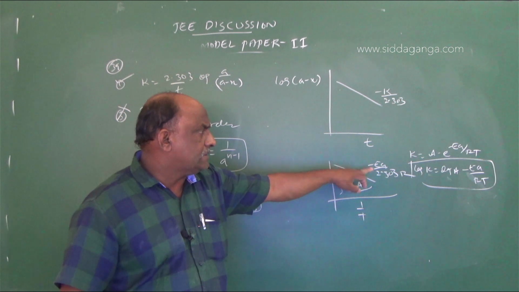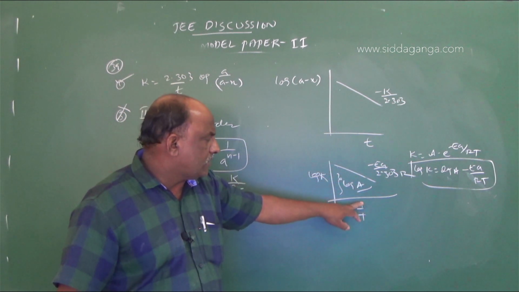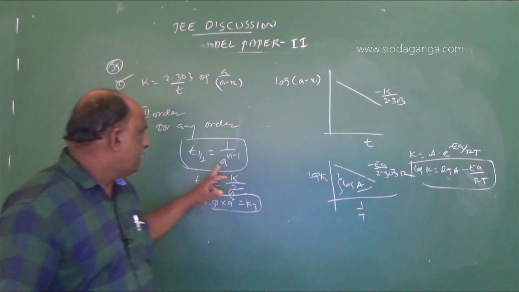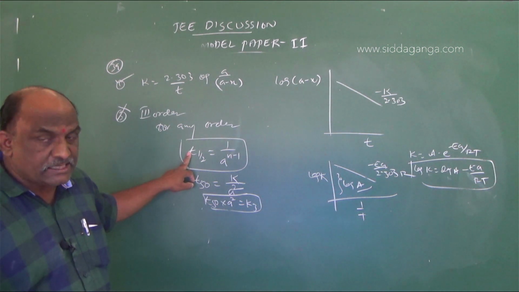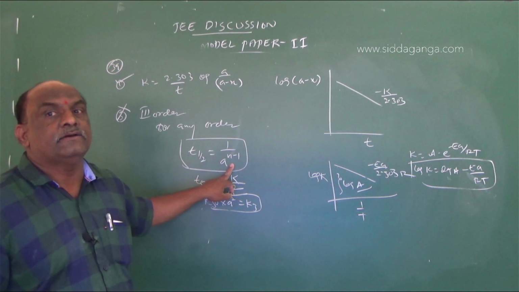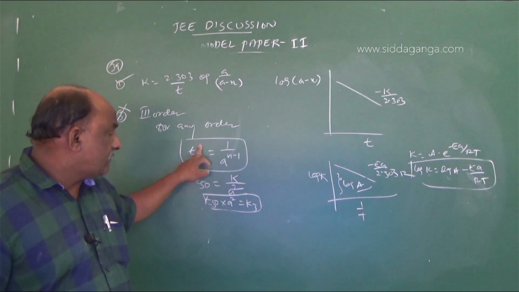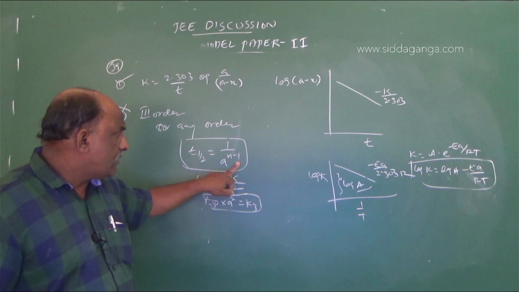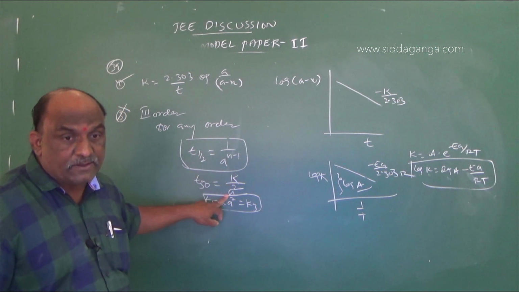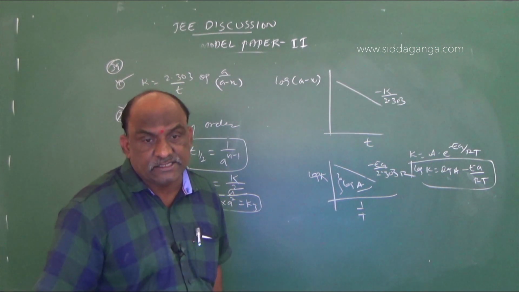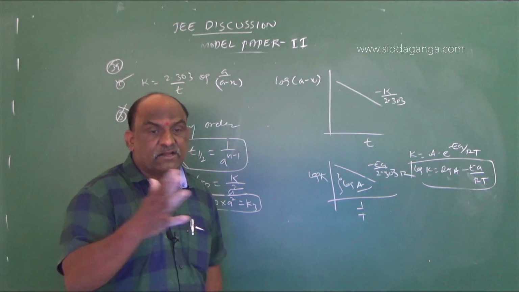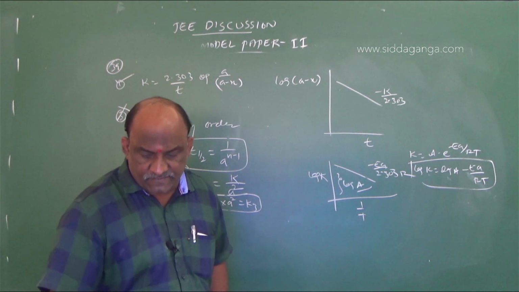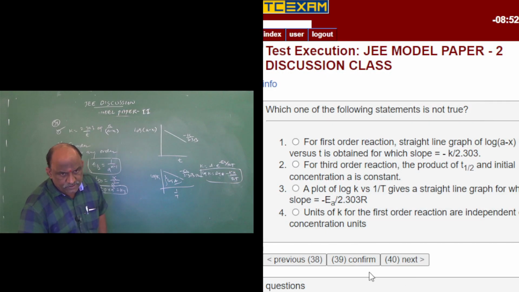Same slope we will get, minus EA by 2.303R, plotting a graph between log k versus 1 by T. And this is the second option, the relation between half life and initial concentration. T half is equal to 1 by A power n minus 1, here we will get A square. But the statement given was for third order reaction, the product of T half and initial concentration A is constant. That is a wrong statement, outright wrong. So we should go with this one.